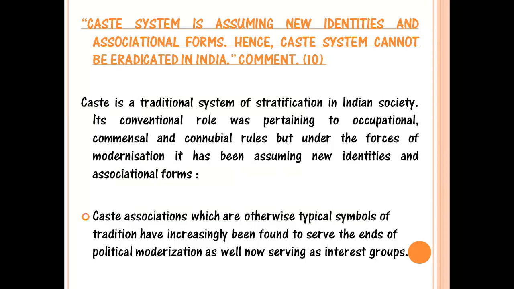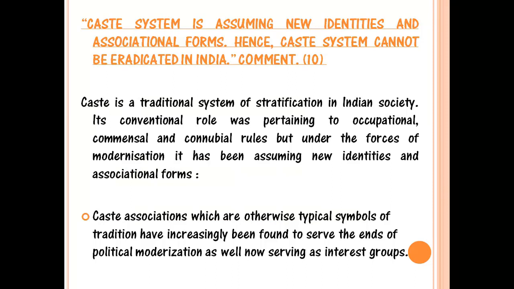Now, if we see the salient features of the caste system, it mainly pertains to hereditary occupation. Like if you are born in a Brahmin category, then you will be a priest. Then there are some commensal rules in the caste system, like from whom you can accept certain kinds of food, and with whom you can sit or talk, whether interdining can be done. So these are some of the traditional rules which revolve around the caste system.